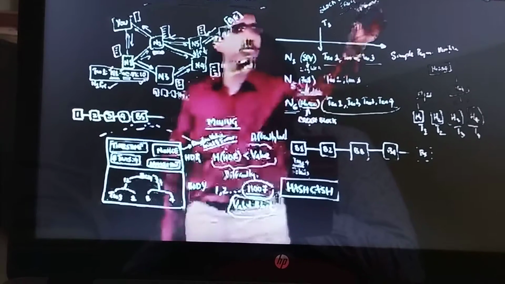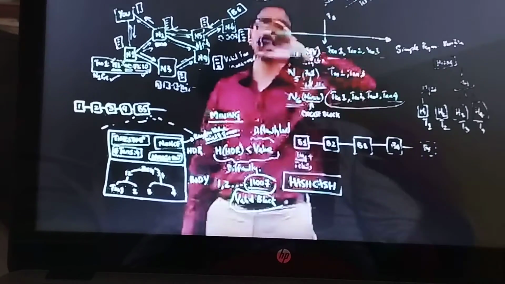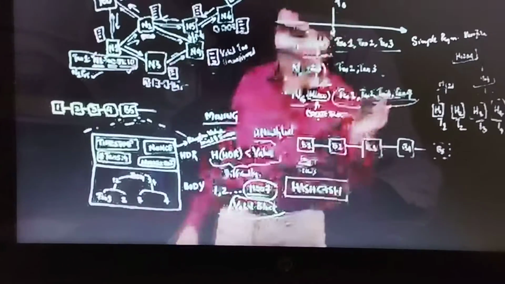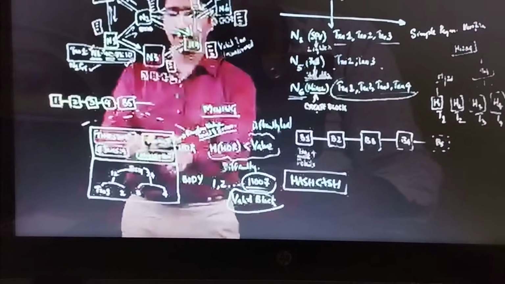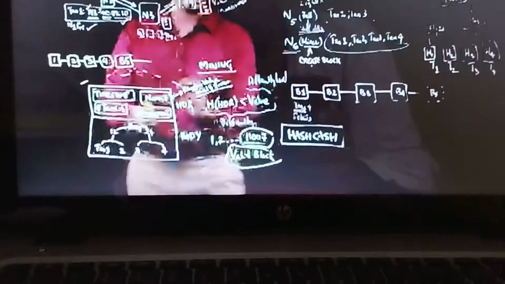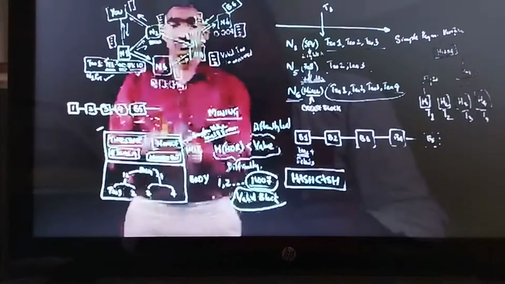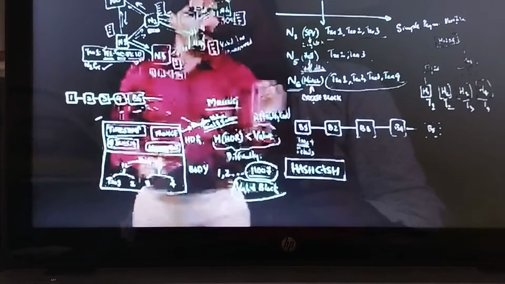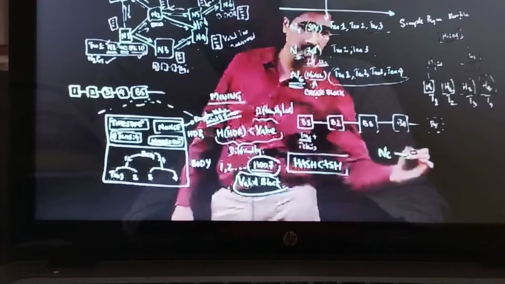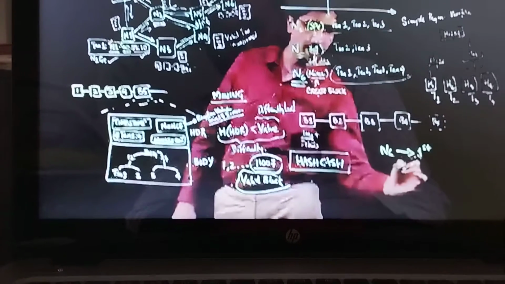So I told you there is a block creation frequency which is 10 minutes per Bitcoin. Now every 10 minutes, like N6, there are million other miners who have a set of valid transactions in their transaction pool. They all start taking the transactions, computing the Merkle root, putting the Merkle root in the header, put the transaction count, timestamp, nonce, start running nonce from 1, 2, etc. And then through the brute force method, they find out the real value of nonce, which makes it a valid block. Okay. So now here, assume that N6 is a miner who has come up first among a million miners, right?